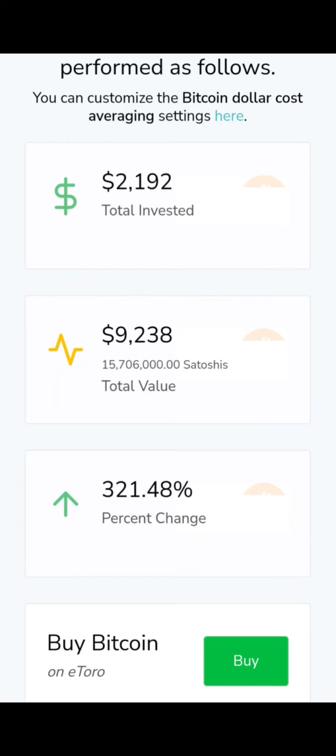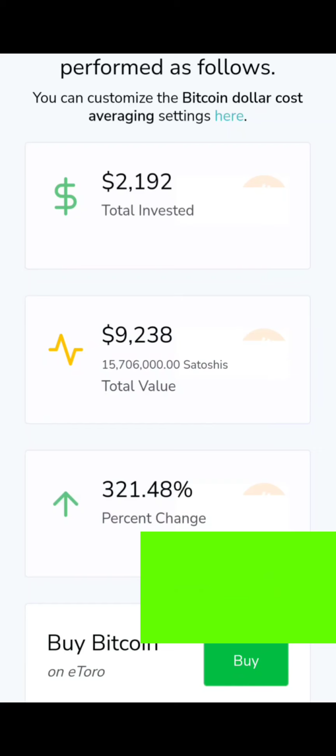If you ask me, I prefer to invest this way rather than having all of my money investing at once. Why? Because if you're not efficient at trading and analysis, you can't easily tell the direction of the market. You can't easily tell if the market will go high or go low. You can't tell if the value of BTC will drop or it will rise. So what if in the instance where you put all of your money, let's say the whole of your $100 into the market, and then boom, the price of BTC drops and then it dipped? How will you feel at that point in time?